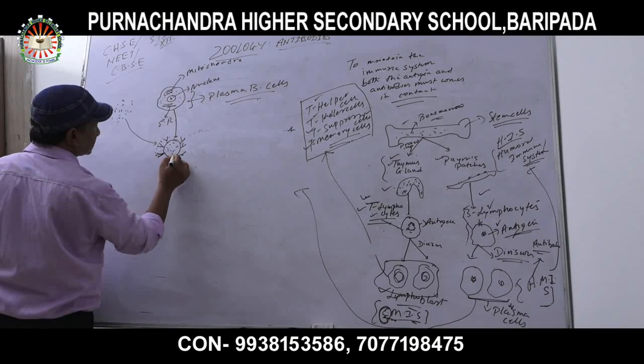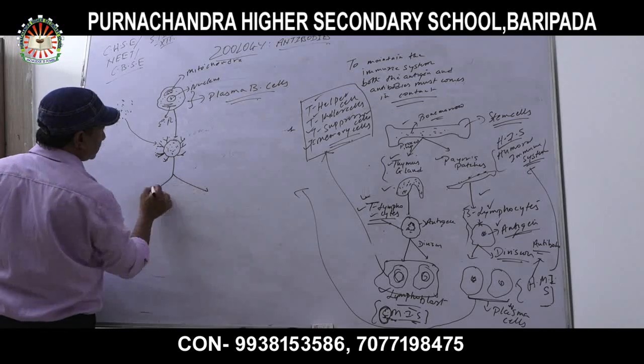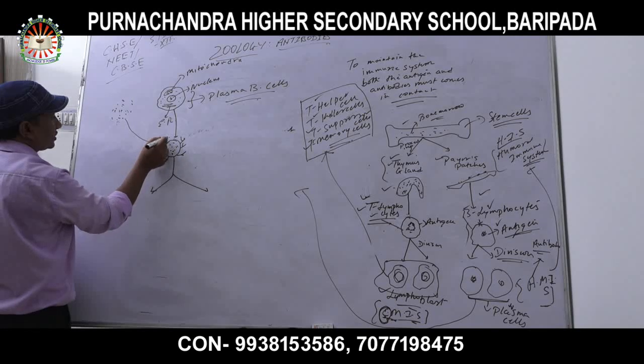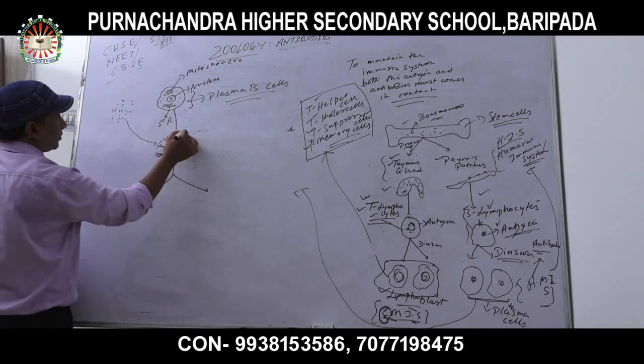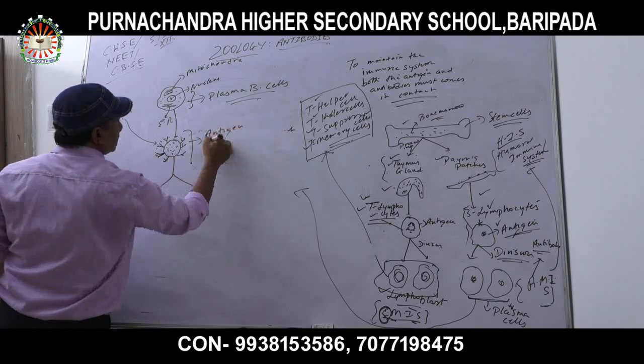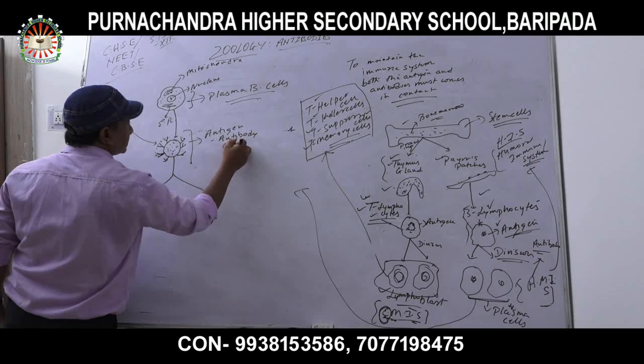Now there will be divisions. While the antigens are getting attached to the antibodies, forming which kind of complex? Antigen antibody complex.